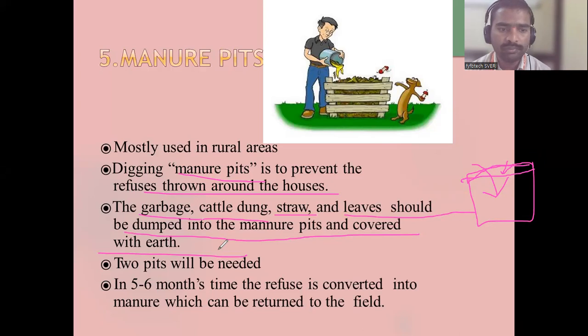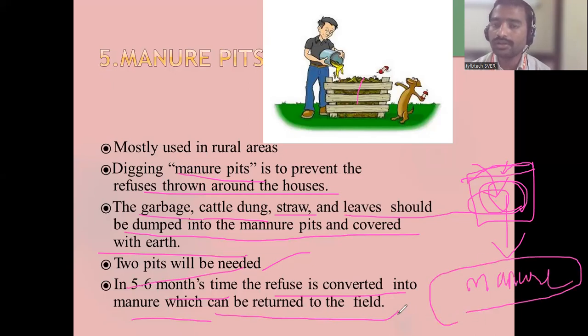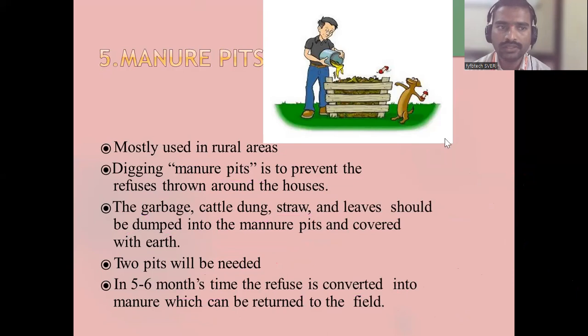Two pits will be needed, and it will take 5 to 6 months. The refuse is converted into manure. Whatever refuse they are putting, all this refuse will be converted into manure after 5 to 6 months. It can be returned to the field. This compost can be used in the field. Clear? Manure pit.